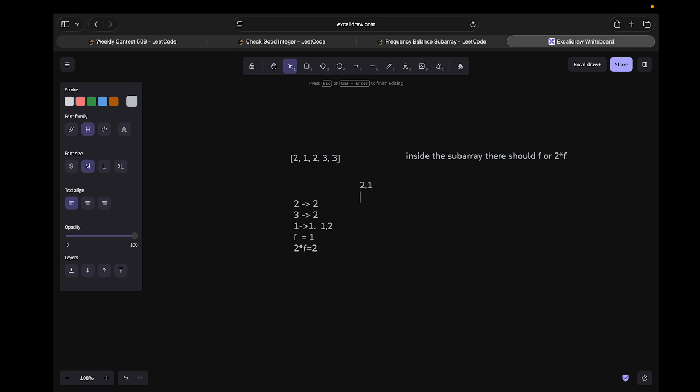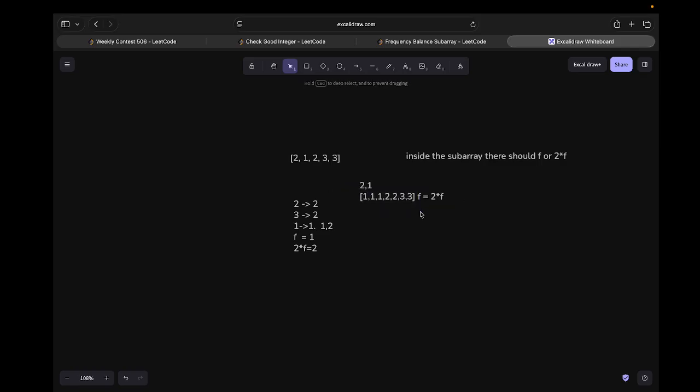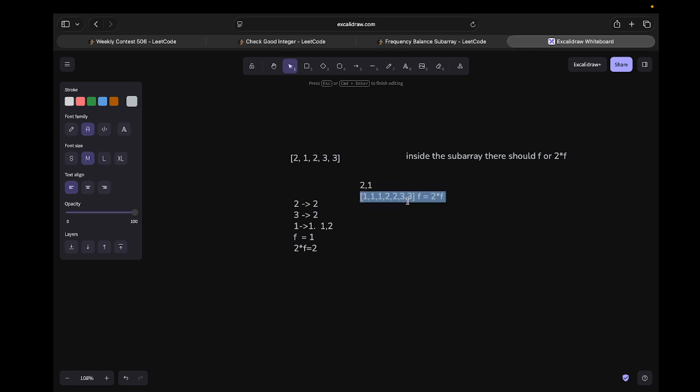Let's say the array looks like this: 1 1 1 2 2 2 and 3 and 3. So this is not a valid case. Why? Because if you see the frequency count, it is not following the pattern of 2 times f. So this is not satisfying in this particular case, so this is not a valid case, right? Sorry for that.